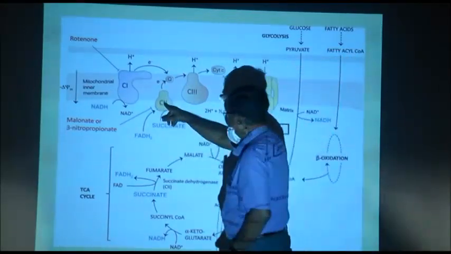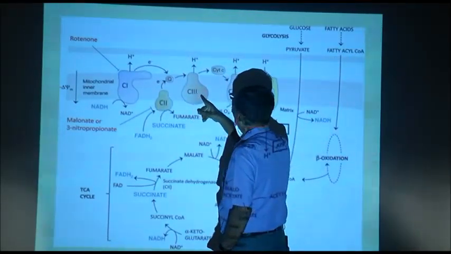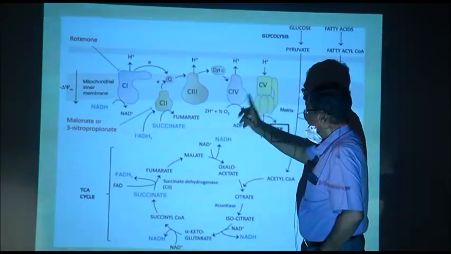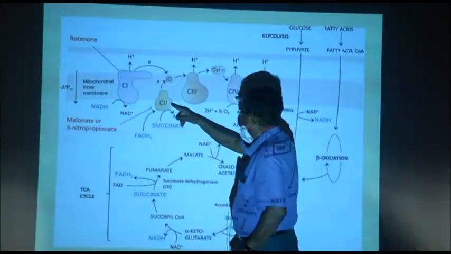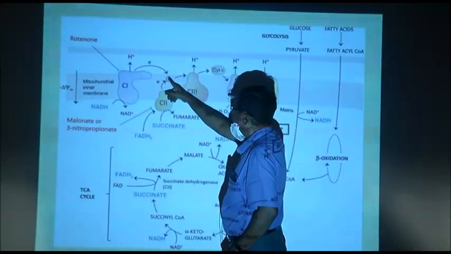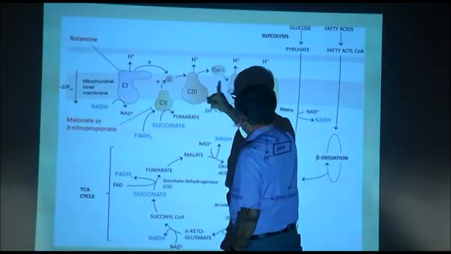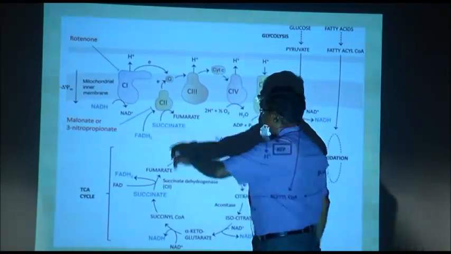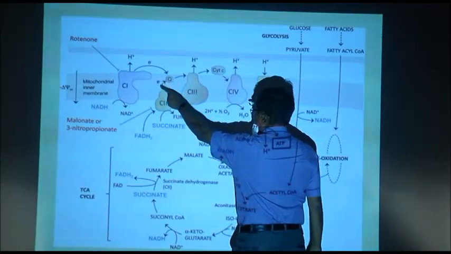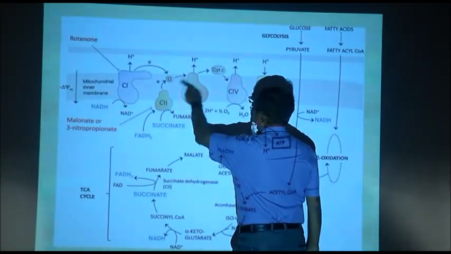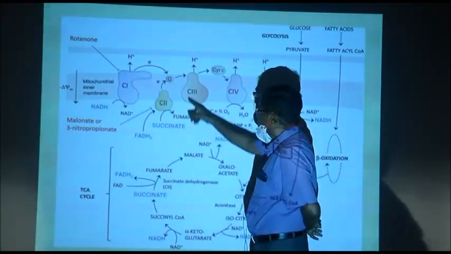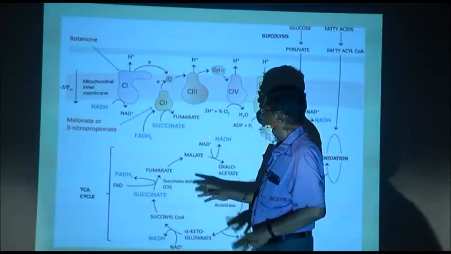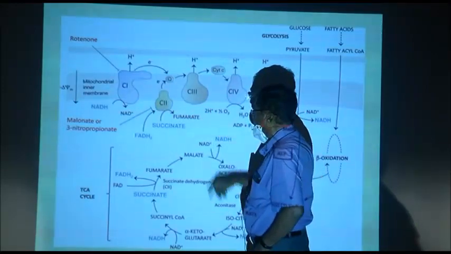Now, complex 1, complex 2, complex 3, complex 4, and the complex 2 and 3 are linked by quinone Q, and complex 3 and 4 are linked by cytochrome C. Now, the difference between these complexes and Q and cytochrome C is that Q and cytochrome C are movable, whereas these are fixed.